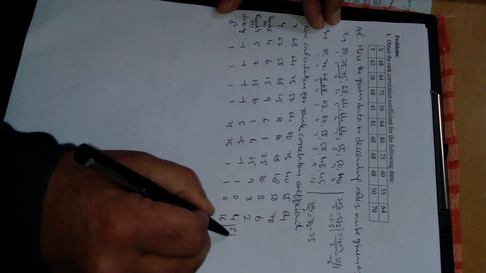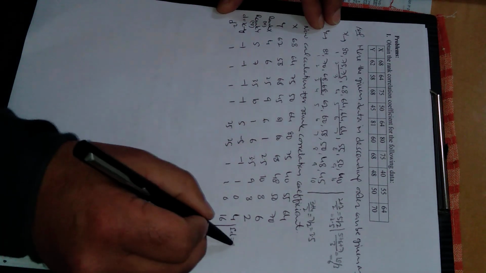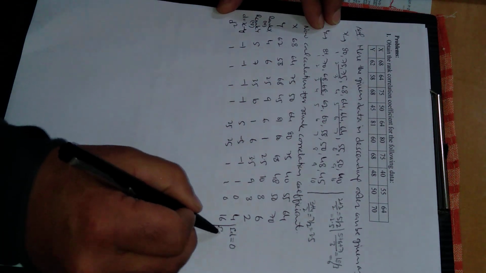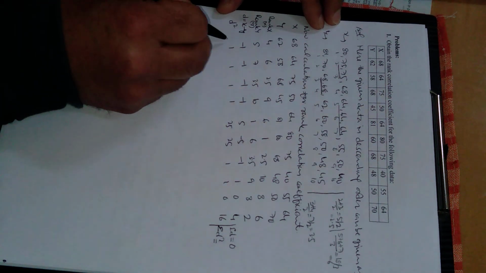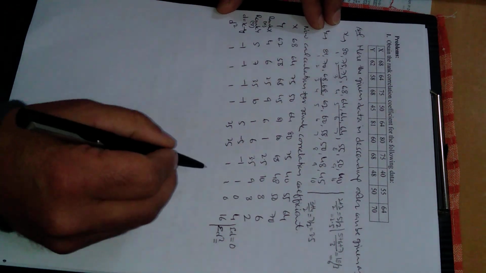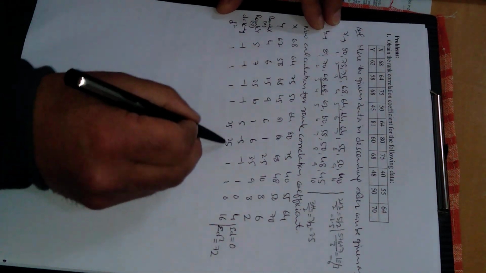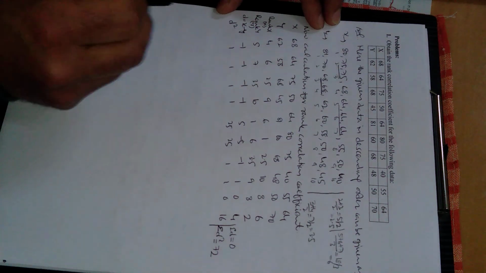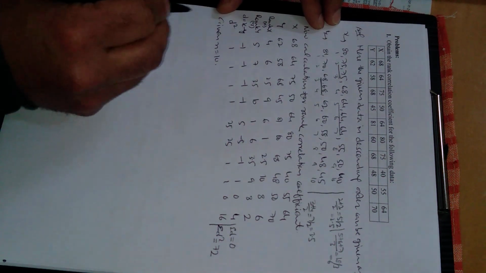Now we want summation D. Summation D means sum of all these values. Sum of all these values is clearly 0. And next is summation D square. So summation D square means sum of all these values, that is clearly 72. This is the sum of all these values horizontally. Given n is equal to 10.